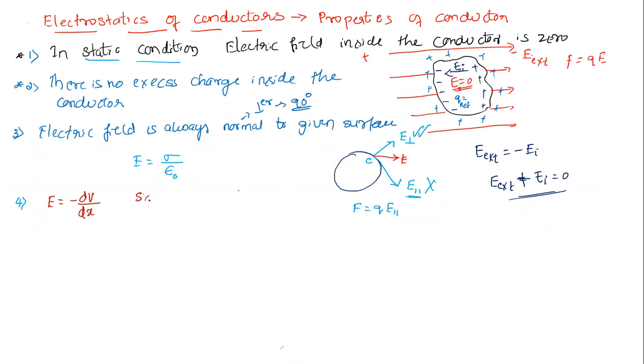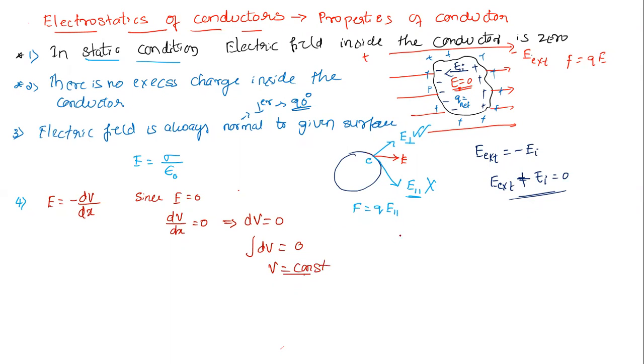Since E is 0, dV by dx equals 0, which implies dV equals 0. dV equal to 0 means what? It is differentiation, right? Then integration of dV equals 0, which means V equals constant.